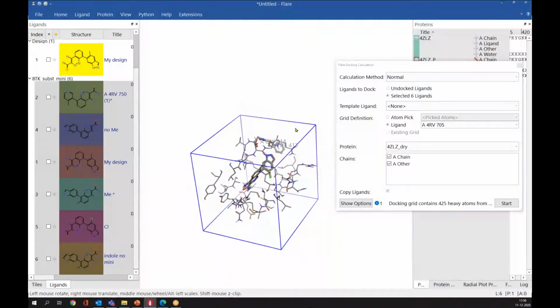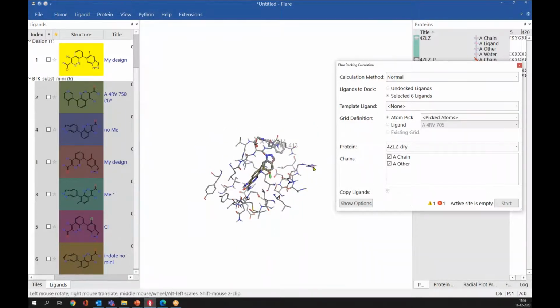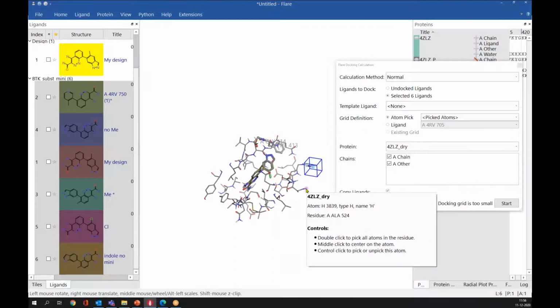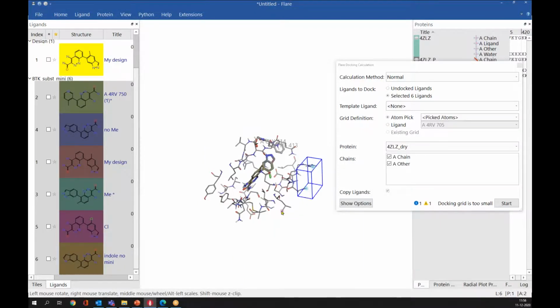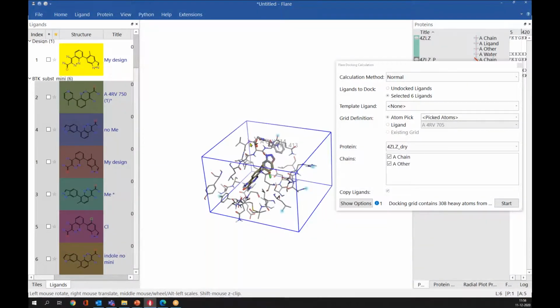You can also manually define the grid by atom pick. If you want to do that, you can simply press this button here and left click in the 3D window, then press control, and again left click to expand it. Like this, you can manually define your grid as well.